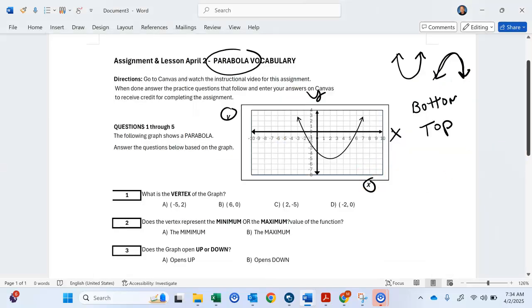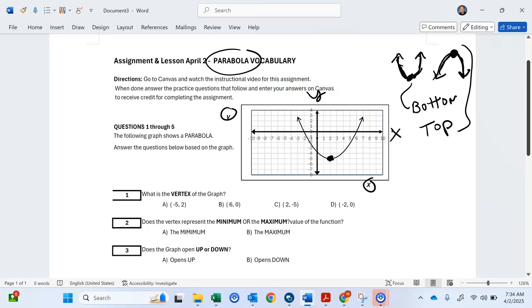What do I mean by that? So the graph like this one starts here, goes down, down, down, down. Right there is the bottom, and then up, up, up, up. So it changes direction right there. This one goes up, up, up, up, and then comes to the top, and then goes down, down, down, down. So this is the bottom, and this is the top. Change direction, down to up to down. Okay, so we're looking for that here. So what we do is we go to this right here, and we go to where it changes direction. Down, down, down, down, then up, up, up. So right here is the vertex, okay?